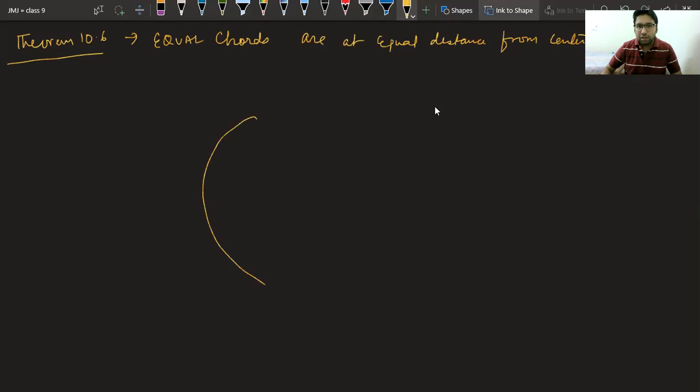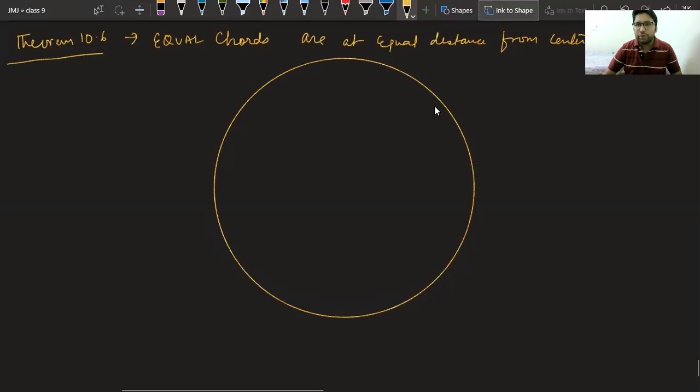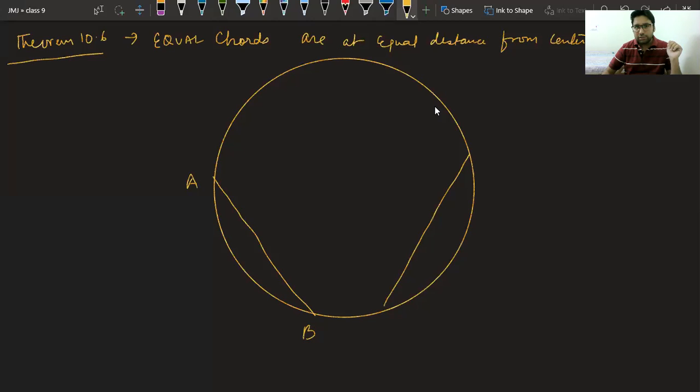Class, now tell me, are you able to understand the theorem? It is saying if two chords are equal, then their distance from a fixed point, that is the center, is the same. So if you have a chord AB like this, and if you have a chord CD, and it is given that AB equals CD, can we prove that the distance of this chord and the distance of this chord is the same?